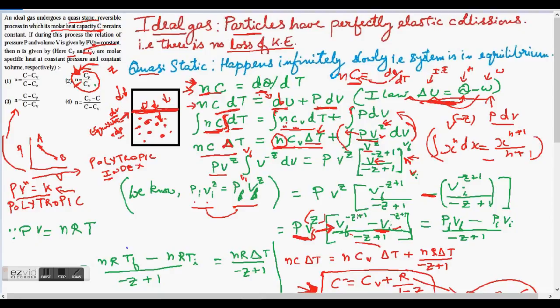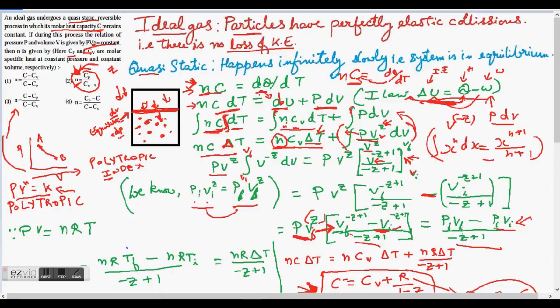Multiplying Pi Vi to the power Z by Vi to the power minus Z plus 1, again Z minus Z will cancel out and you will be left with PiVi. I hope this makes sense. If it does not, let me know in the comment section and I will explain it to you. It's just simple maths, right?